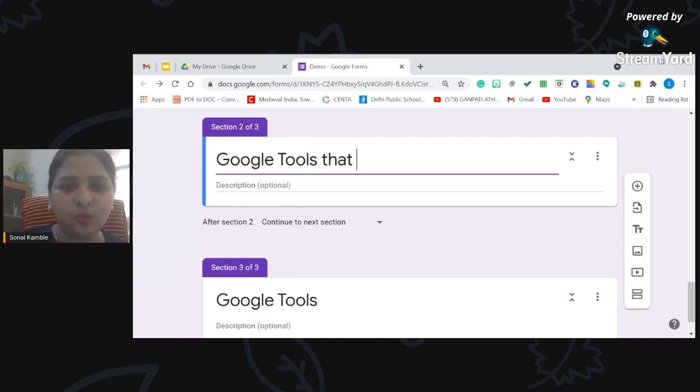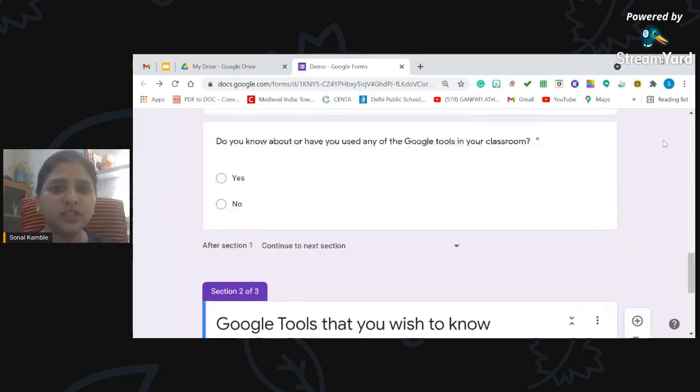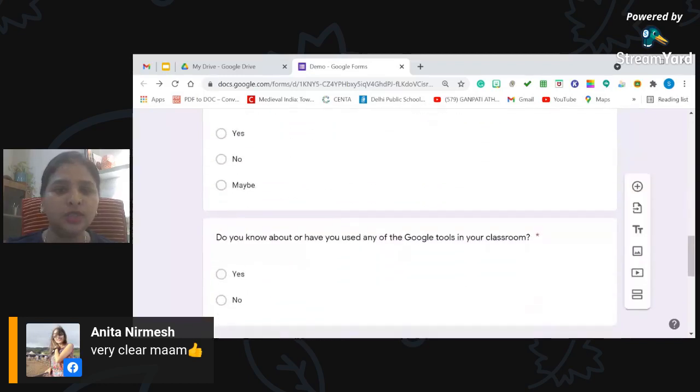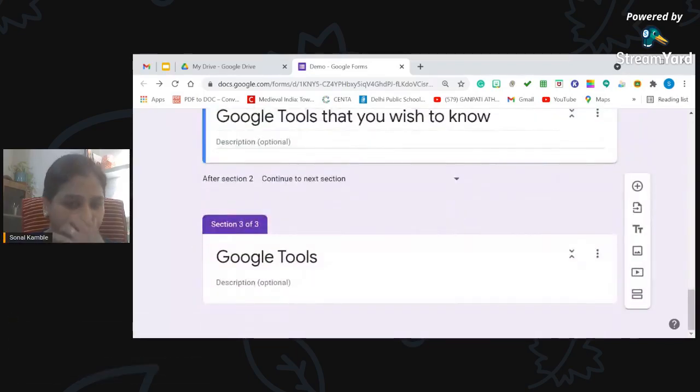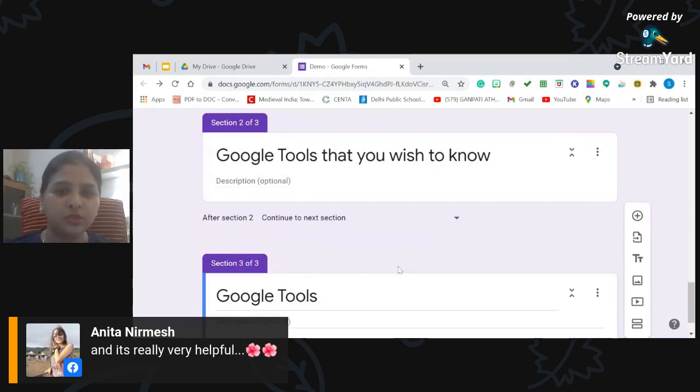that you wish to know, isn't it? Because I don't know whether these users really know about the tools or not. So, Google Tools that you wish to know. So now I have created 3 sections here. The first one is the main section of my form. Then the second is Google Tools, and the third is, okay, here something happened, my previous section got shifted to third section.